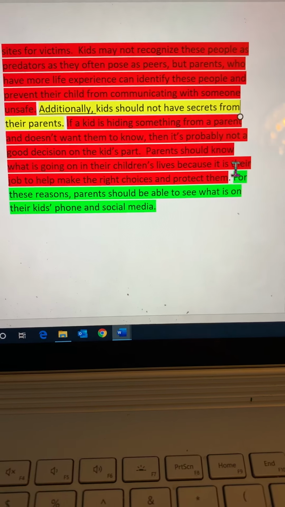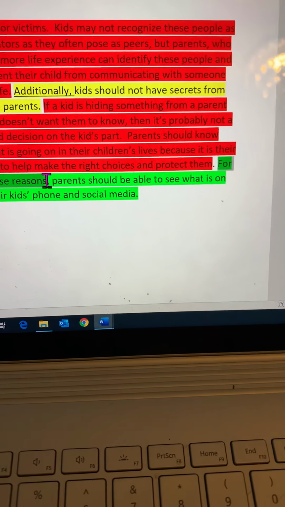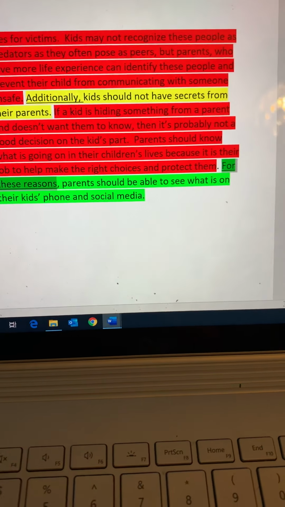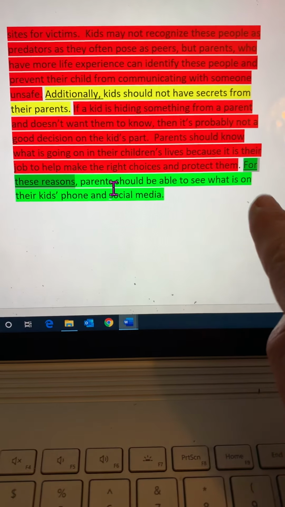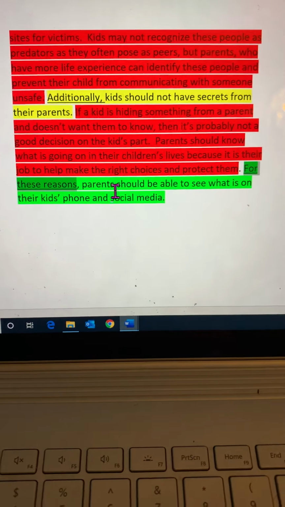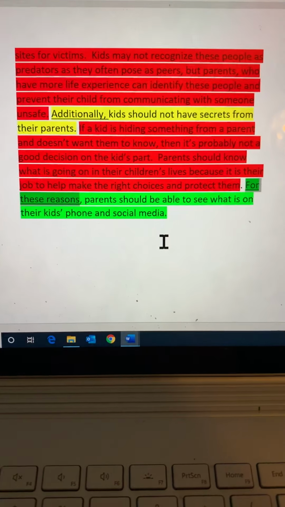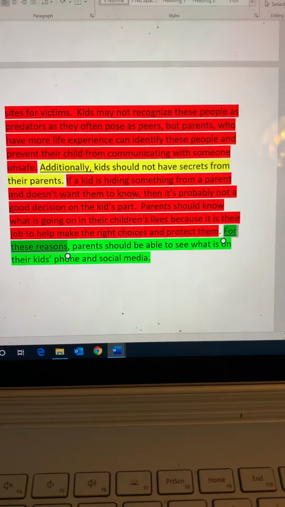For these reasons. So that was my concluding word, like a concluding transition word. For these reasons, parents should be able to see what is on their kids' phone and social media. So there, now I am done with my rough draft paragraph.